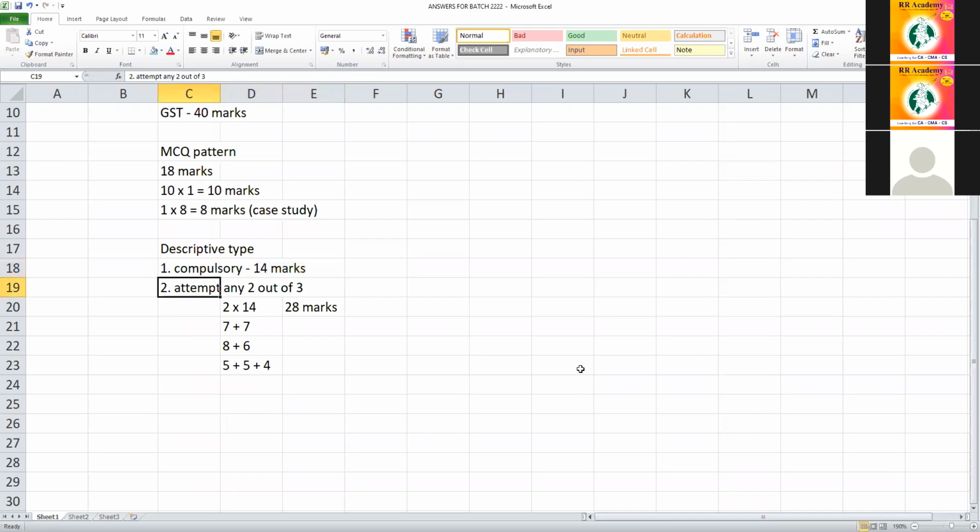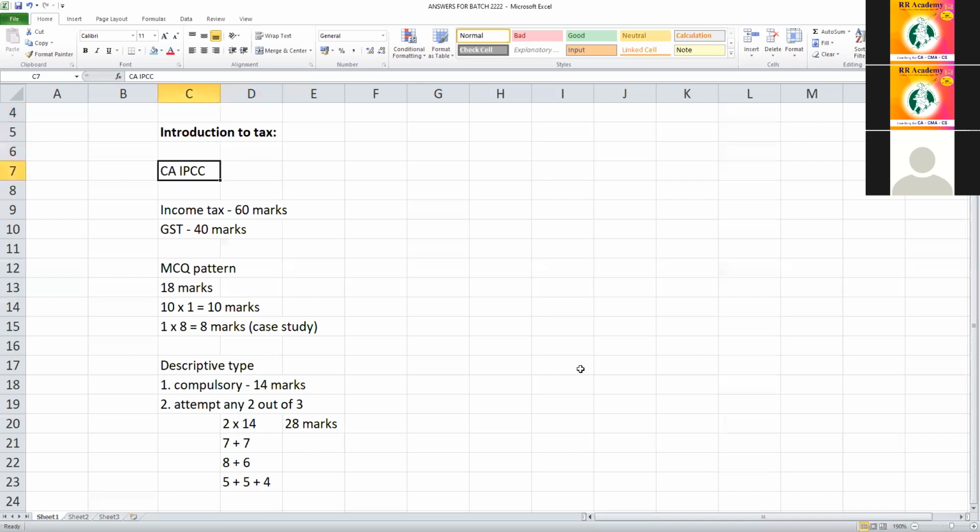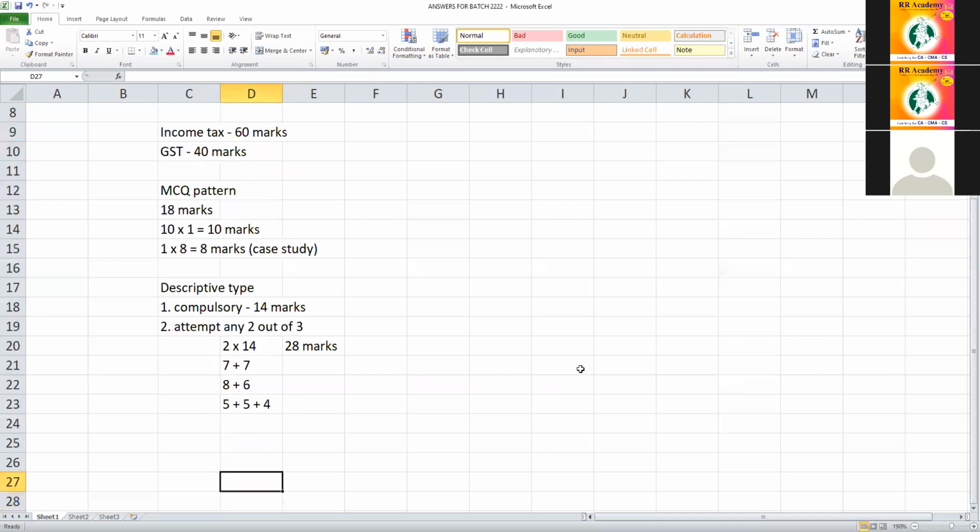And then you have the choice. You can answer any 2 sums out of 3 sums. The 2 sums will be for 14 marks each, 28. The combination can be anything: 7 plus 7, 8 plus 6, 5 plus 5 plus 4, etc. So this is for CA IPC, 60 marks, students.